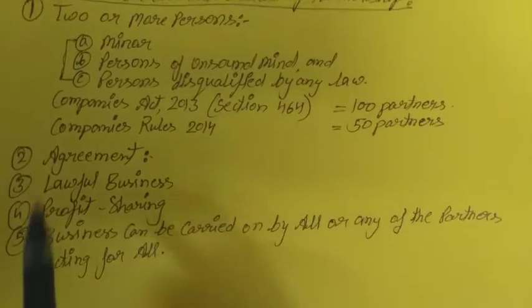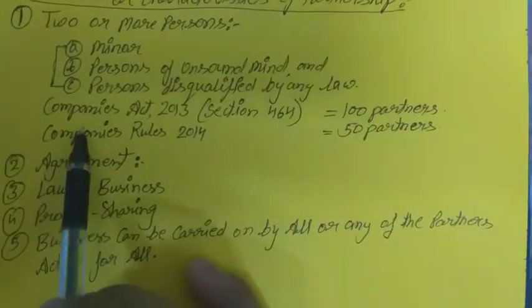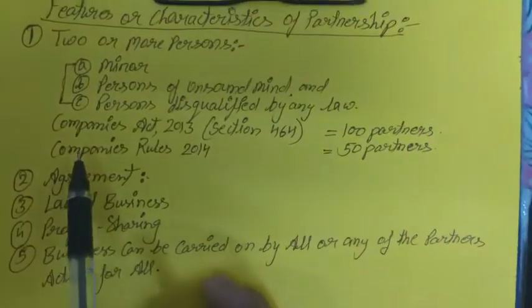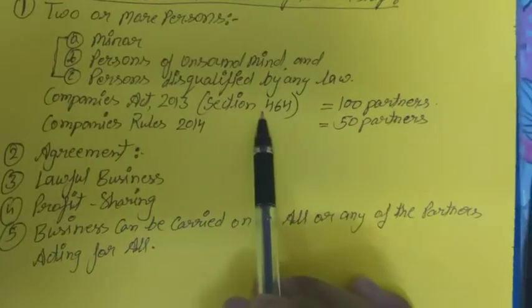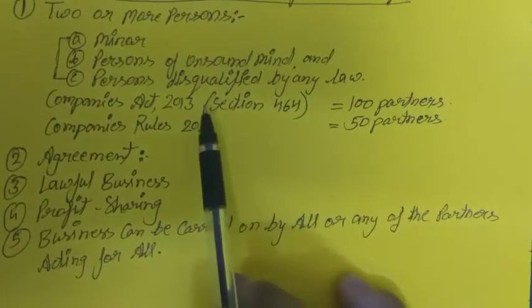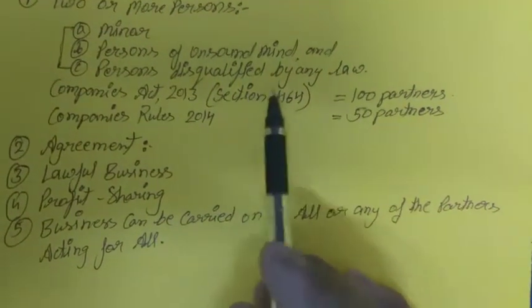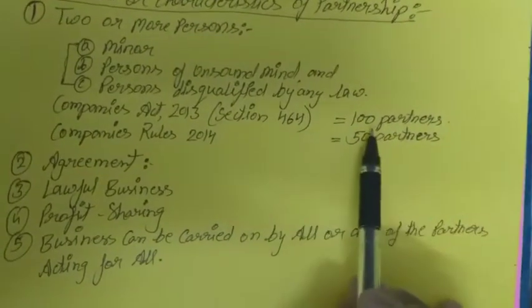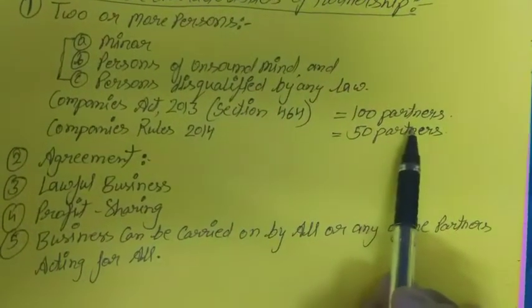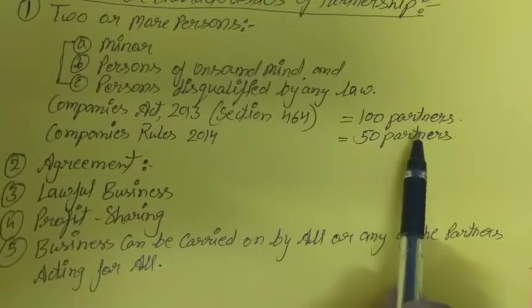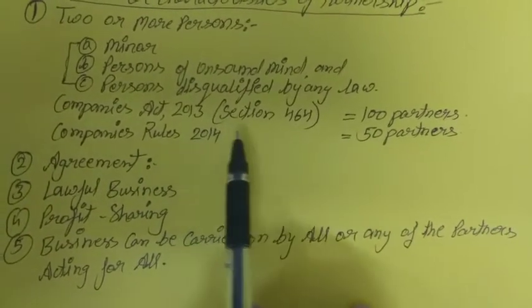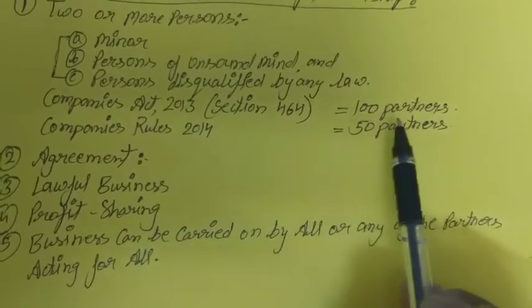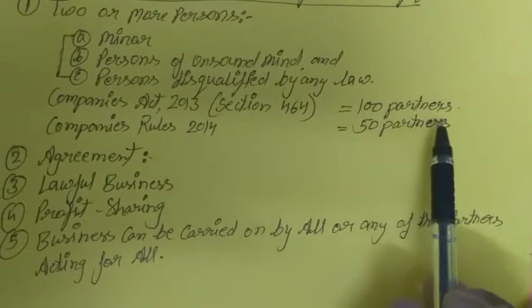First, according to Companies Act 2013 section 464, the Central Government prescribes a maximum of 100 partners.